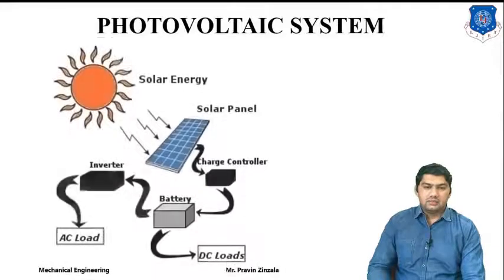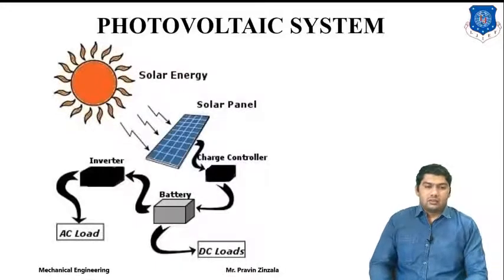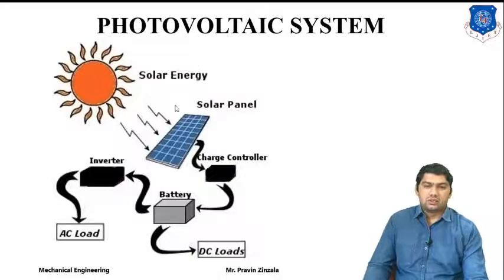Photovoltaic means a type of panel made from different types of semiconductor. When solar radiation, or photons, strike the solar panel, they are converted into electrons, or a flow of electrons. This flow of electrons passes to the charge controller, and then to the battery.